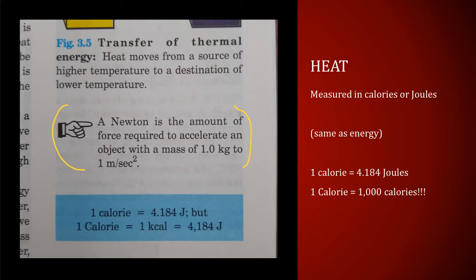So heat can be measured in calories or in joules. Most often, later, we're going to stick with joules. I'm going to give you a little heads up here. We use calories, particularly if we're talking about water.